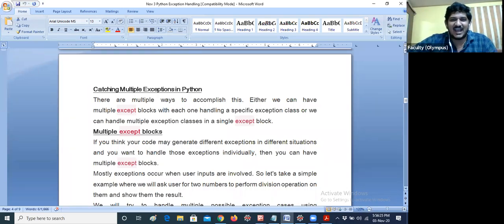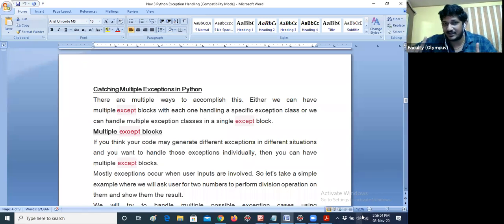So in the same way we have the concept in Java. In interviews, they will ask questions. I will tell you one question. For example, if I am using try except, can we use two try blocks with only one except? They will ask some questions like that. Not possible. If you are giving two try blocks, you have to give two except statements. If you are giving one try block, you can give any number of except statements.